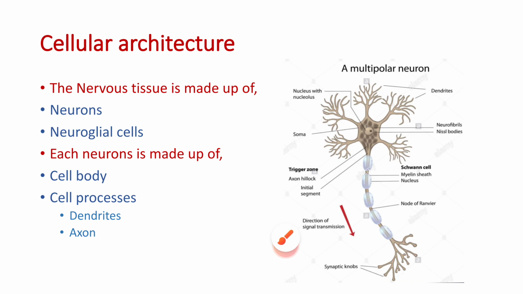Functionally, each neuron is specialized for sensitivity and conductivity. The impulses can flow in them with great rapidity. In some cases, they travel at about 125 meters per second. A neuron shows dynamic polarity in its processes. The impulses flow towards the cell body in the dendrites and flow away from the cell body in the axons.